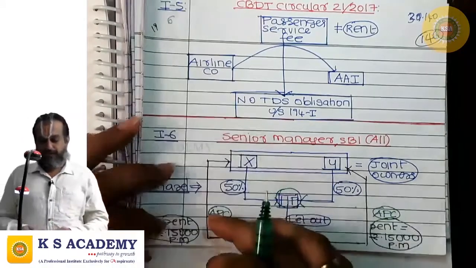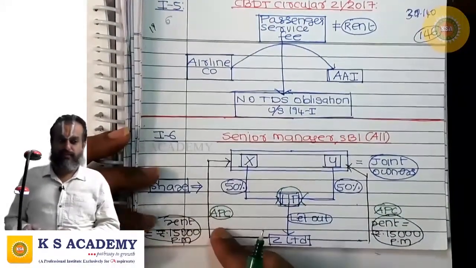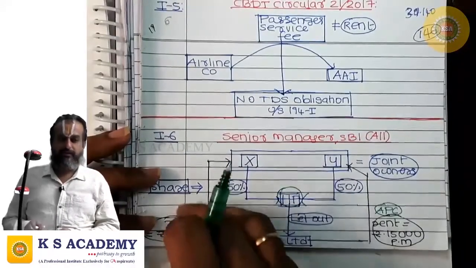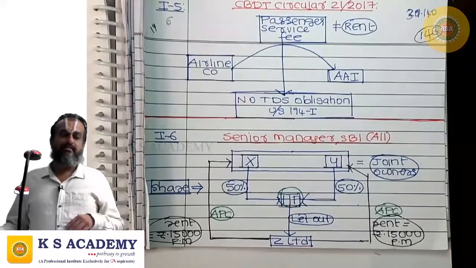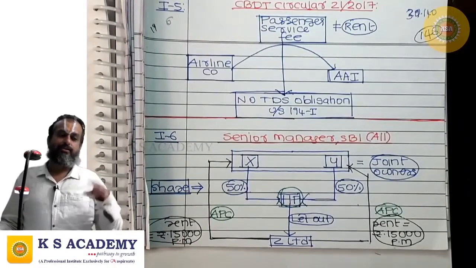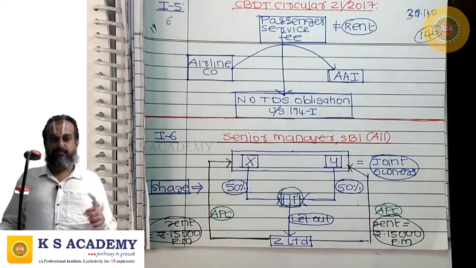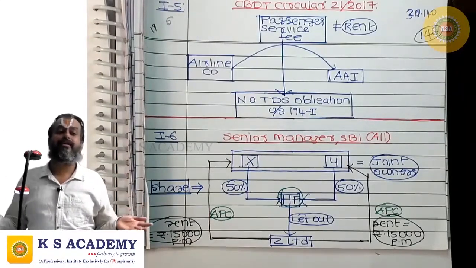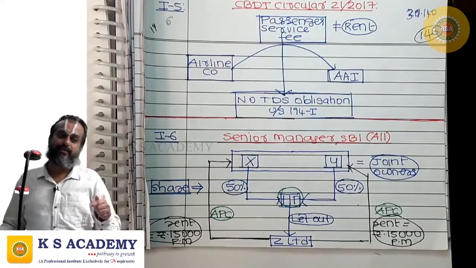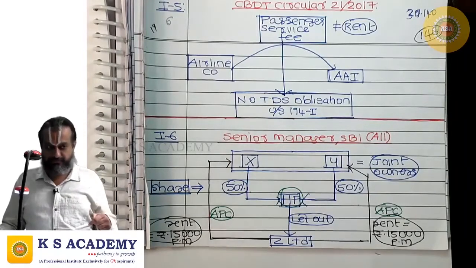So, if you apply the threshold limit of 2,40,000 to rent paid to each co-owner separately, the rent doesn't cross the threshold limit. But for the property, the rent is 30,000, and 30,000 into 12 is 3,60,000, which is more than the threshold limit of 2,40,000.